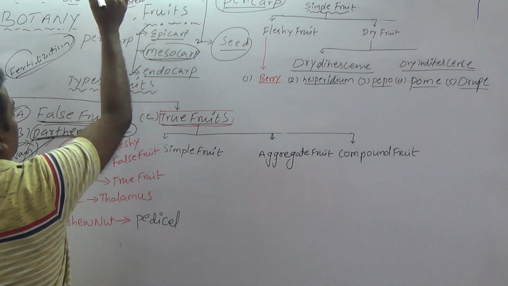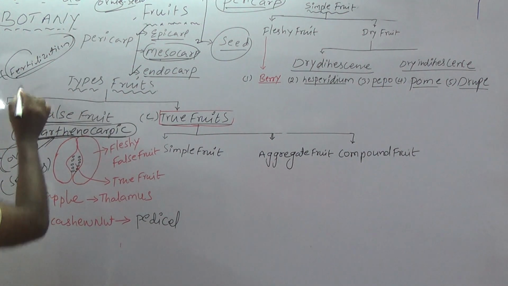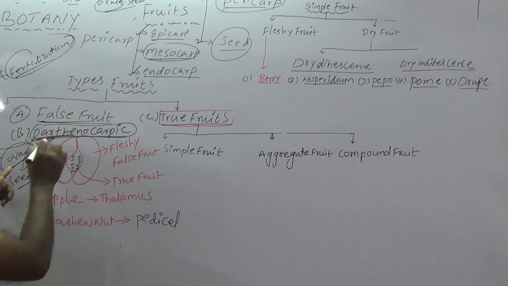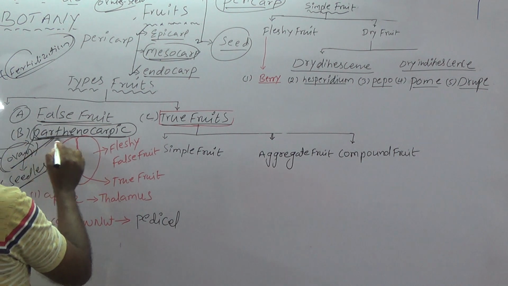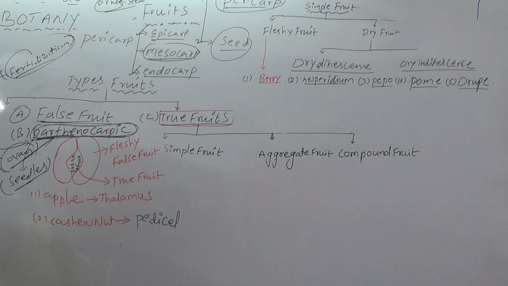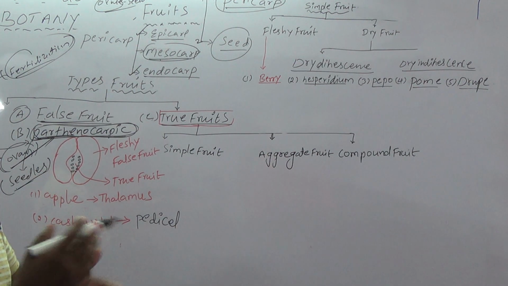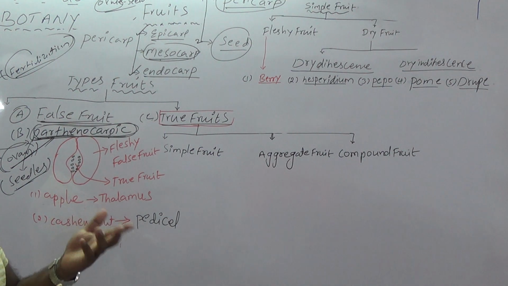When fertilization occurs in the ovary, that is a seeded fruit, but here there is no fertilization. The ovary directly develops into fruit, and seeds are not formed. That's why these fruits are also called seedless fruits. So parthenocarpic fruits are seedless fruits, and without fertilization the ovary forms into fruit. Examples are very important: parthenocarpic fruits like banana, grapes, and watermelon.